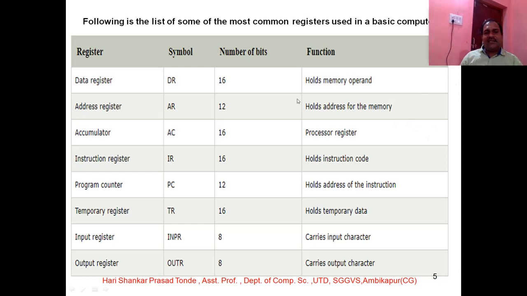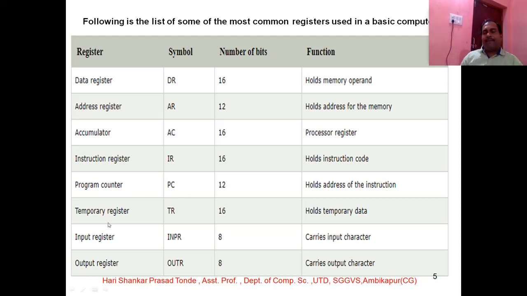Next one is the instruction register. As we have just discussed, it is a 16-bit register, and it holds the instruction code. What is going to be executed is stored in the instruction register. Program counter, we have already discussed. The number of bits is 12, and it holds the address of the instruction. It holds only the address of the instruction. It has nothing to do with the execution part.